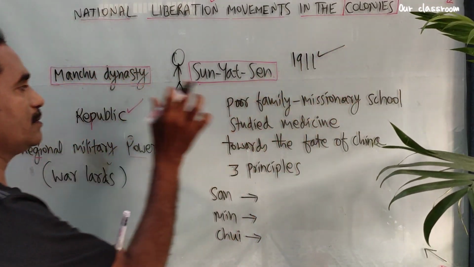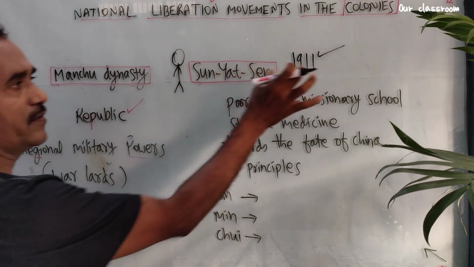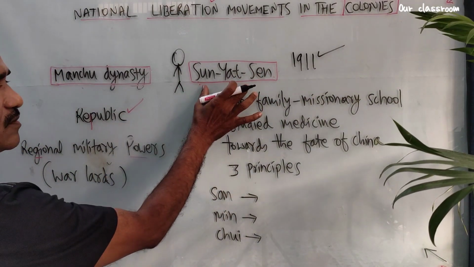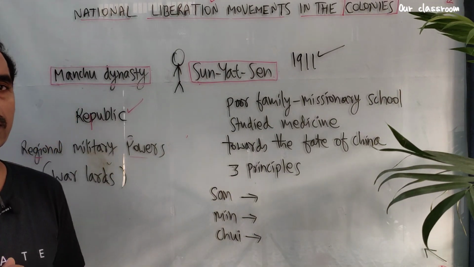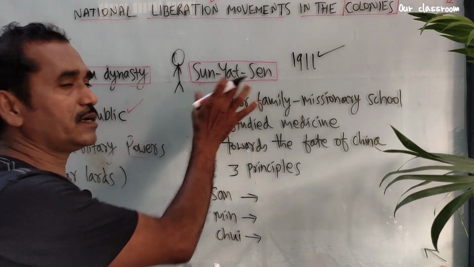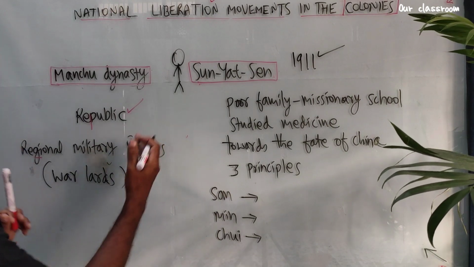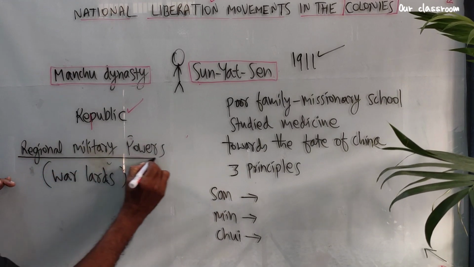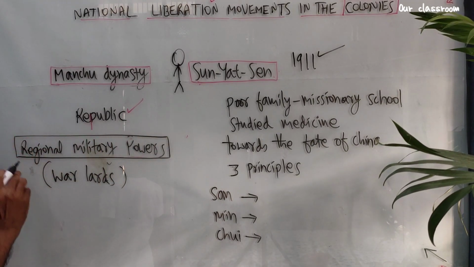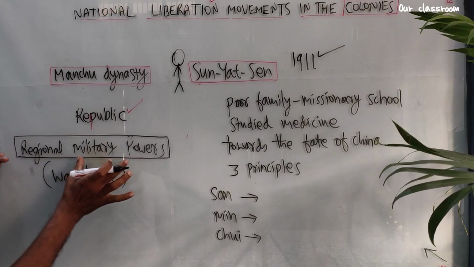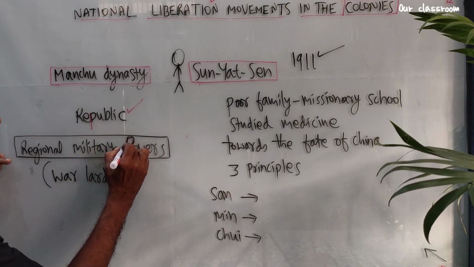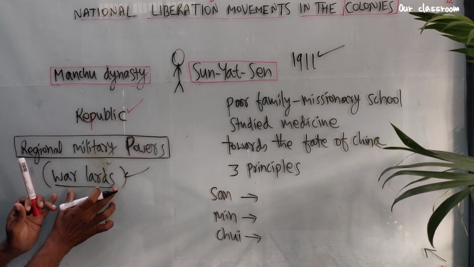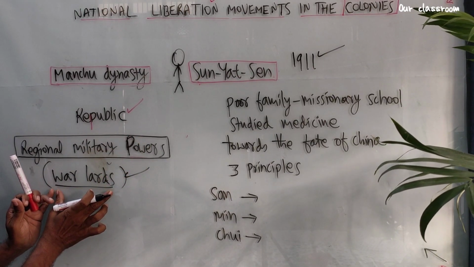But Sun Yat-sen was unable to form the government, because due to some reasons he was unable to come to power. So later China was controlled by regional military powers. These regional military powers are known as warlords. So China went under the control of warlords.